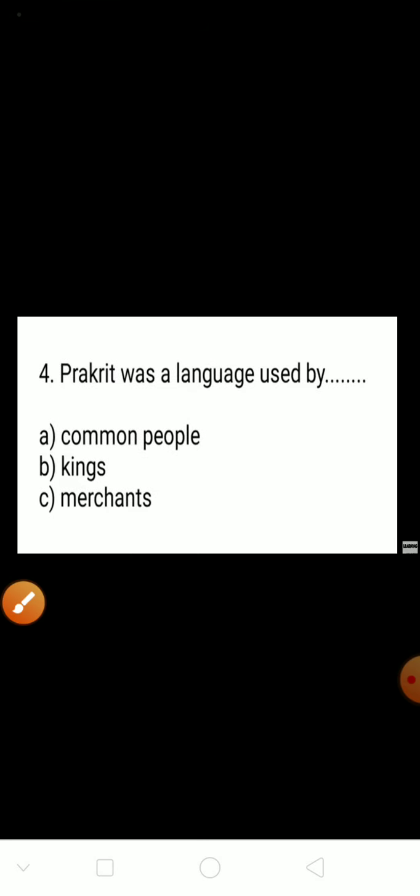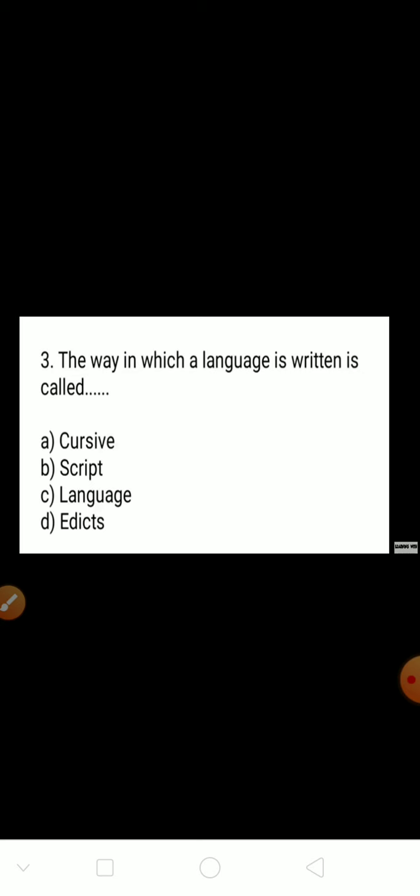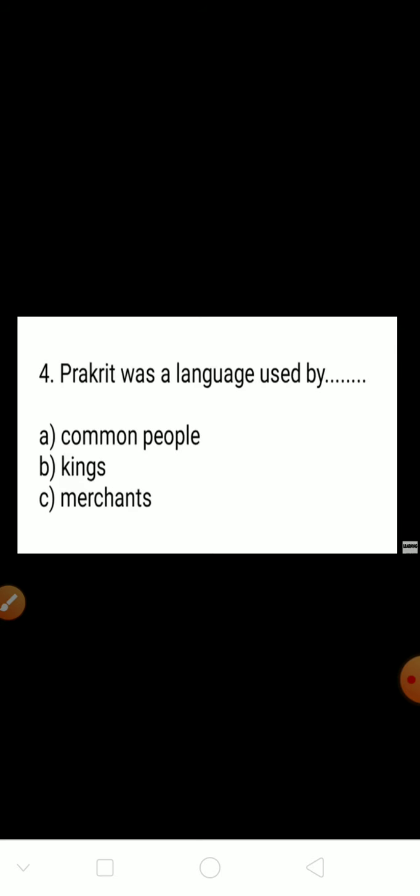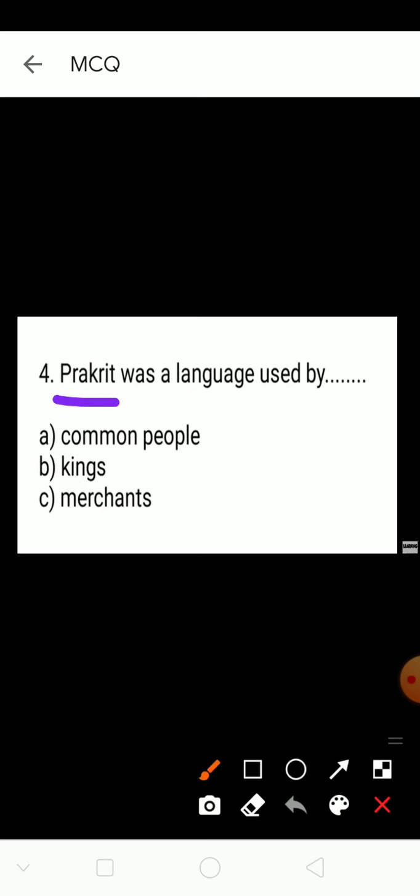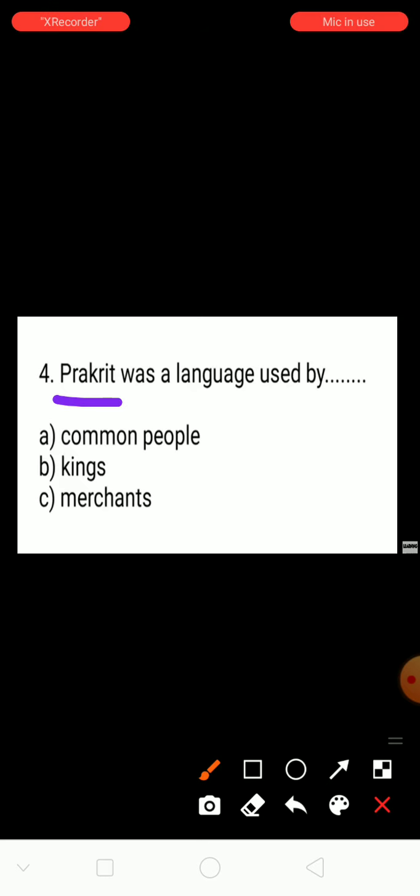And next question. Prakrit was a language used by whom? We know Prakrit was a language of the period of Gautama Buddha and Mahavira. When Gautama Buddha and Vardhamana Mahavira preached their teachings to the common people, the people did not understand the Sanskrit language, because Sanskrit was a very high level language in that period.